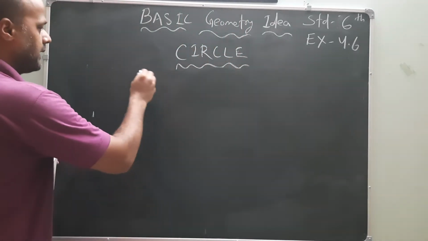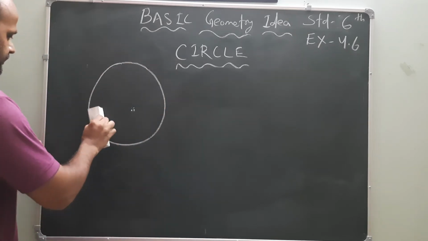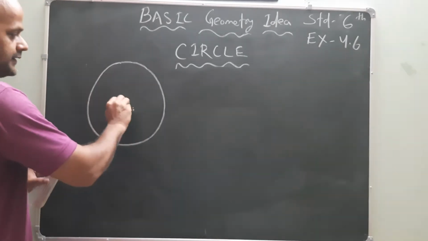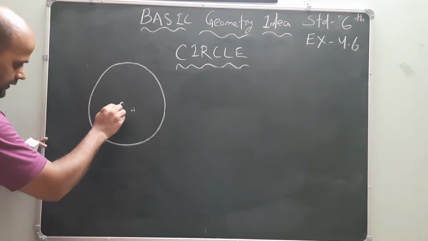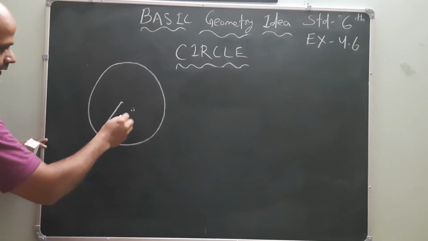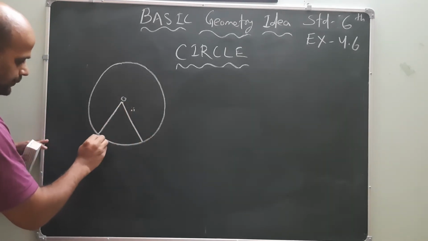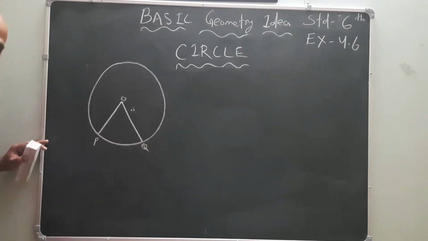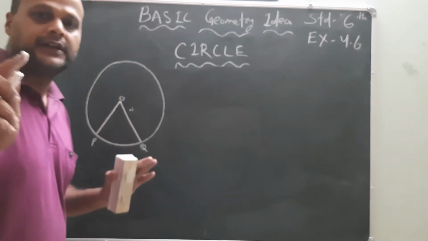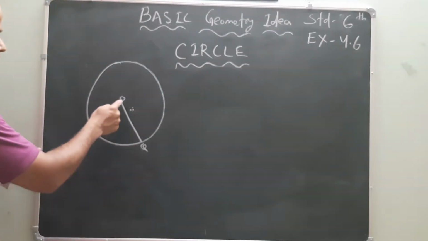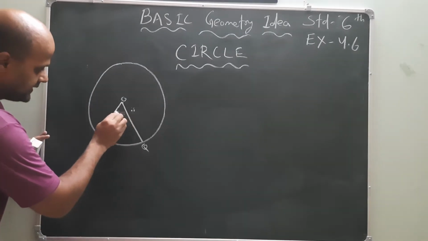Next, again I am drawing a circle here. This is the center point, yes or no? From the center point, if I take two radius, name them OP and OQ. Now listen very carefully, my dear friends. The area means the inside portion.